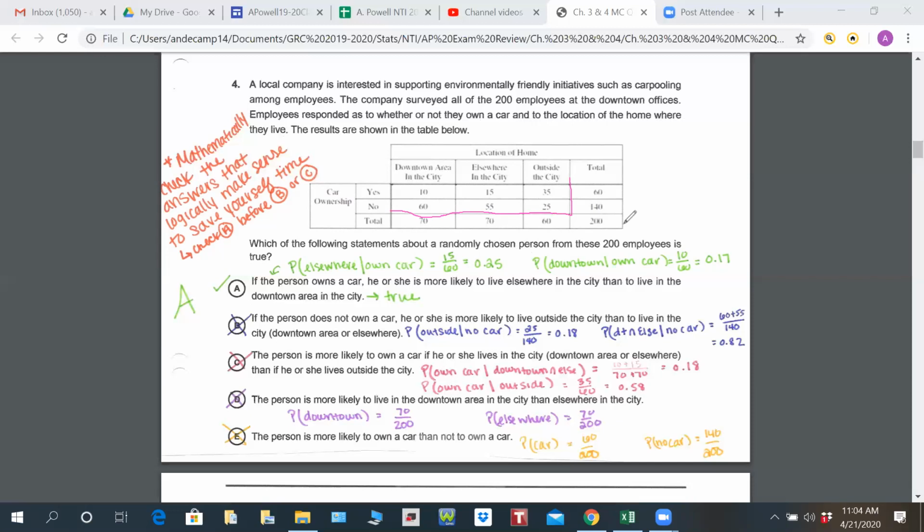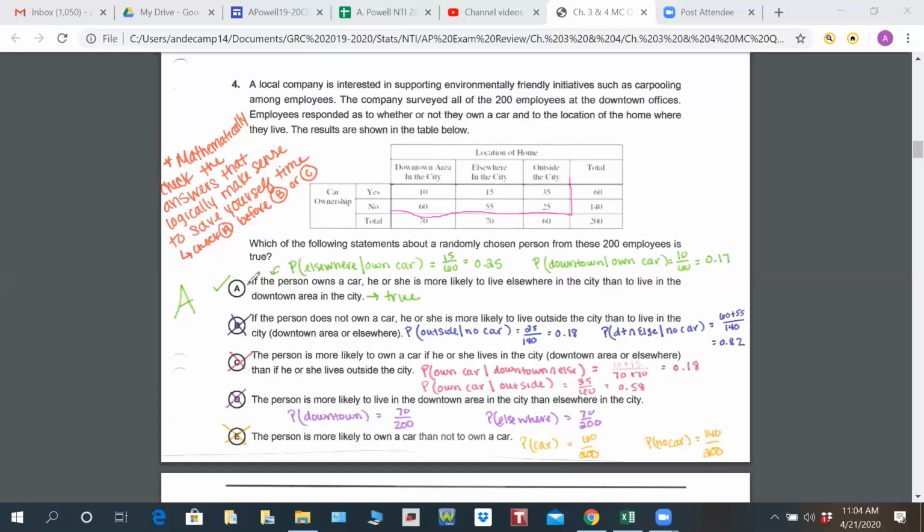If it was multiple choice, be smart, because some answers make logically more sense. So if my company is in downtown Chicago and someone else lives in downtown Chicago, they could easily get to work without a car. If they live even somewhere else in the city, they could easily get to work without a car. But if they live outside the city, it's going to be a lot more difficult for them to get to work without a car.